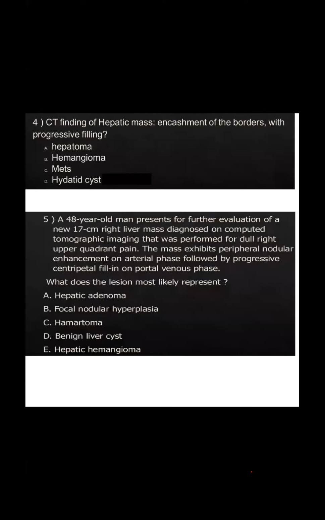This is the clue. What is the answer? Hemangioma. It's a hepatic hemangioma. It's a clue, easy, because many may not know, but this portal venous phase goes towards hemangioma.